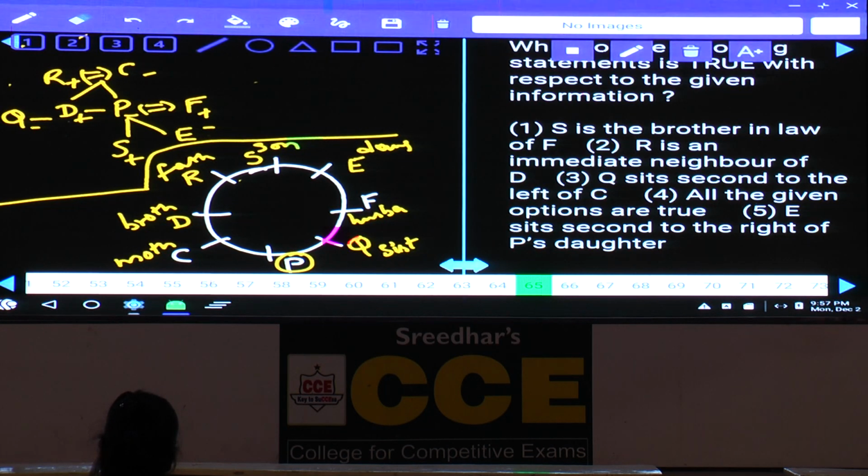Next one, R is an immediate neighbor of D. R and D are adjacent to each other. R is here and D is here, they are adjacent to each other, then what is your answer? Choice 2. R is an immediate neighbor, that is choice 2. This is about question numbers 31 to 65. Anything else left over in this one? Any doubts in this?